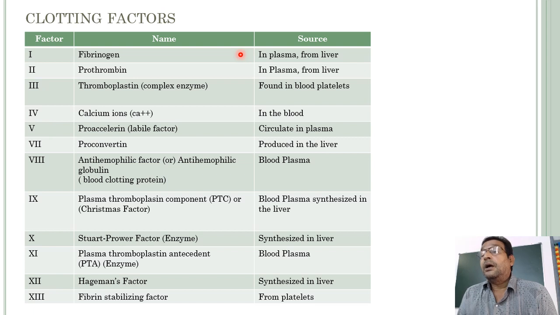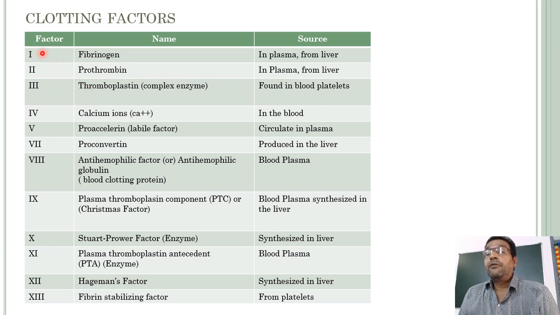And I have mentioned the occurrence of each clotting factor here. I think it is more important for your IPE, MSET, and also for NEET. So you must learn this table thoroughly and remember all the factors, the source of each, and where each occurs.